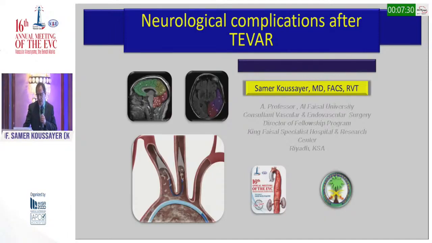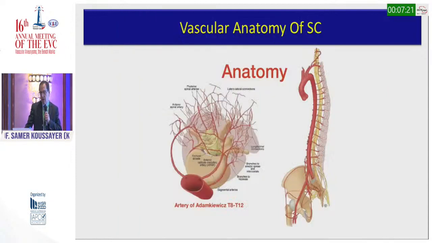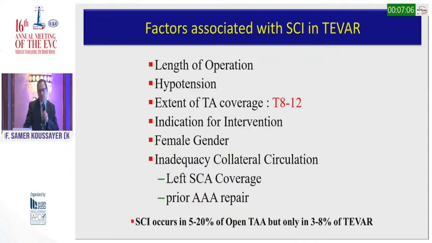I'm going to speak today about neurological complications after TEVAR. I'm going to speak about spinal cord ischemia and stroke. Spinal cord ischemia: we know the blood supply of the spine comes from the intercostal, lumbar, subclavian, and internal iliac arteries. But the most important is the artery of Adamkiewicz, which comes from T8 to T12.